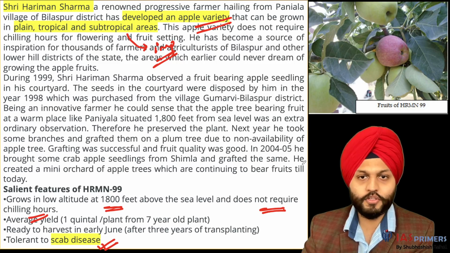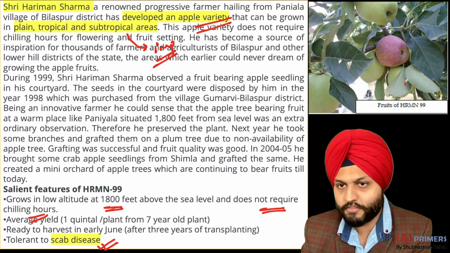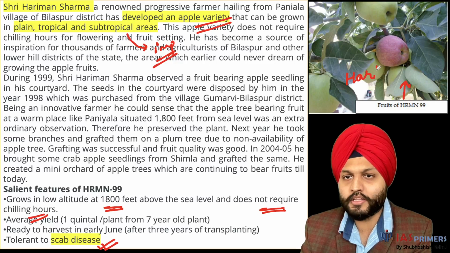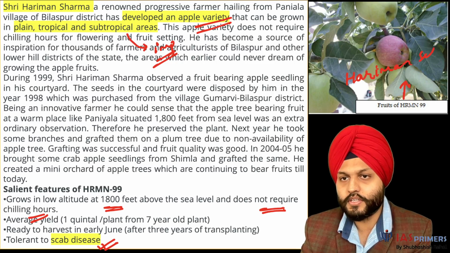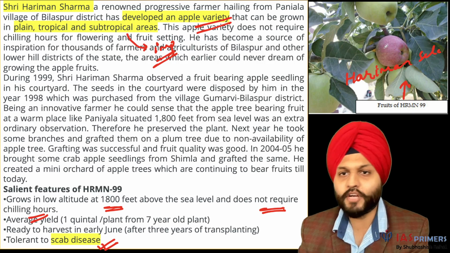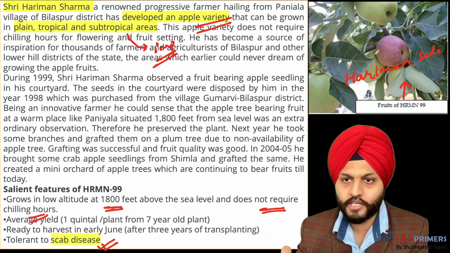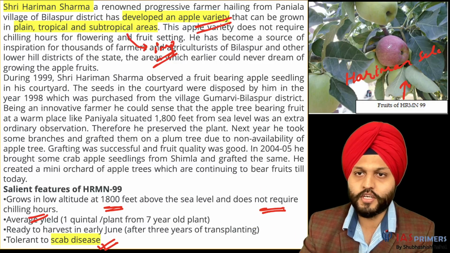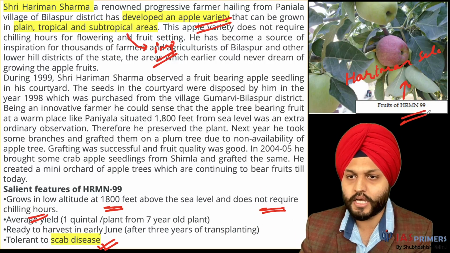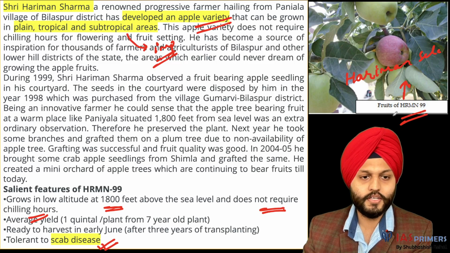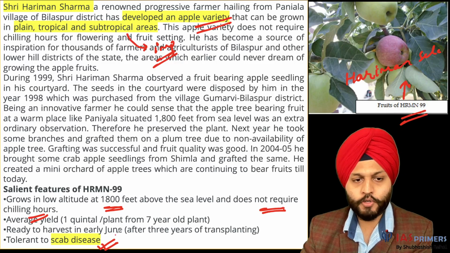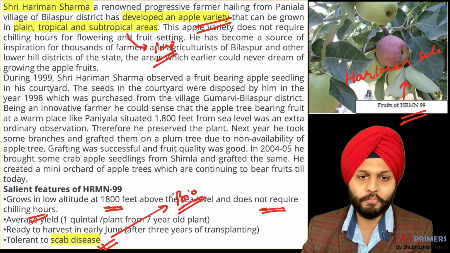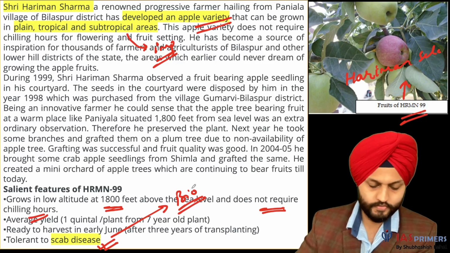Fine, so this is the information. Now, we are calling it HRMN because it means HarimAn selection. Harimān has identified this crop and cultivated it. Therefore this plantation, this fruit, is known after him as HRMN 99. Now we should also know more about the scab disease, biology static, so from that point of view we can look at this topic.